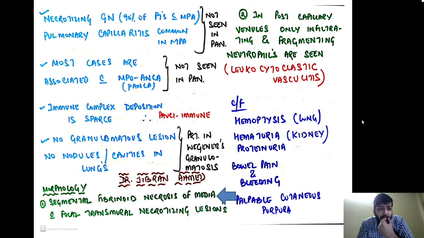Now, morphology of MPA: there is a segmental fibrinoid necrosis of the media just like PAN, with focal transmural necrotizing lesion. Remember, one very classical feature over here is that in the post-capillary venules, only infiltrating and fragmenting neutrophils are seen. That is why it is called leukocytoclastic vasculitis. Clinically, the patient presents with hemoptysis, hematuria, proteinuria, bowel pain and bleeding, along with palpable cutaneous purpura. So these are the 5 important clinical features which are seen over here.